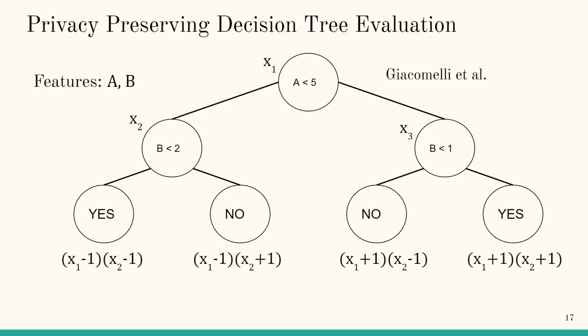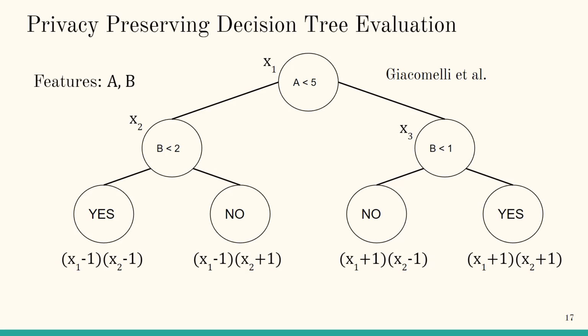To demonstrate our protocols, we picked an application and benchmarked it. The application we've chosen is privacy-preserving decision tree evaluation. Giacomelli et al. presented a way to reduce decision tree evaluation to comparison and polynomial evaluation. We first assign each non-leaf node with a variable xi.